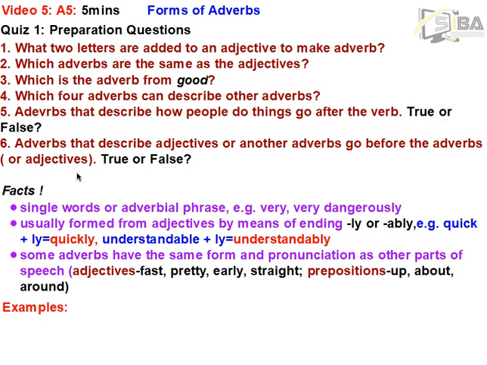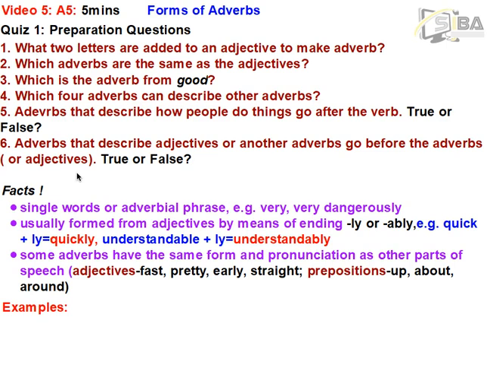2, usually adverbs are formed from adjectives by means of ending ly or ably. Simply put, there are some adjectives where you just add ly to get your adverb. For example, we have quick plus ly, you get quickly. So look for more.